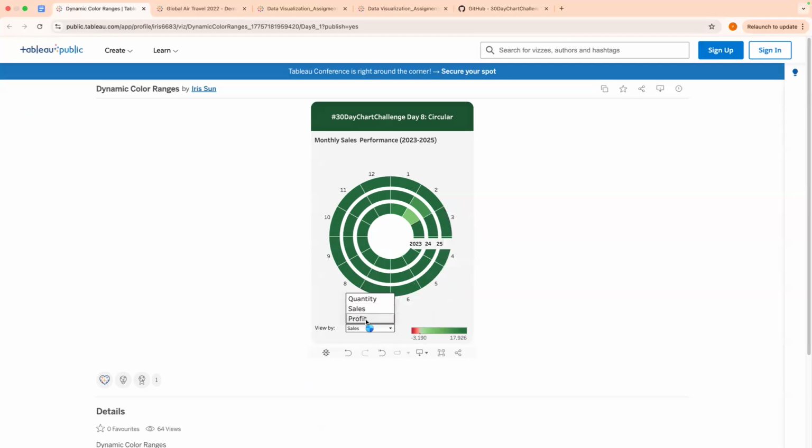And I guess, for example, maybe that's why it's more obvious with the profit, where there's some profit, negative, and there's more variation. So in that sense, I don't know what type of feedback they're looking for, considering there's a specific constraint in this challenge to keep it secular. So I'm going to just keep it short and say maybe work on the color. I appreciate that it's a clean format, very compact. The tooltips are formatted, but yeah, I don't know if you wanted to add anything else, Chimdi.